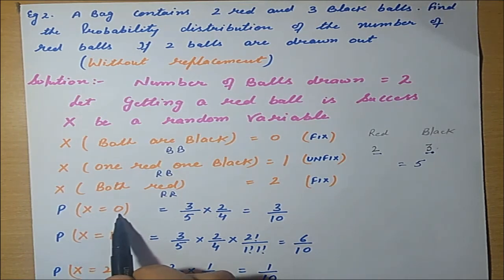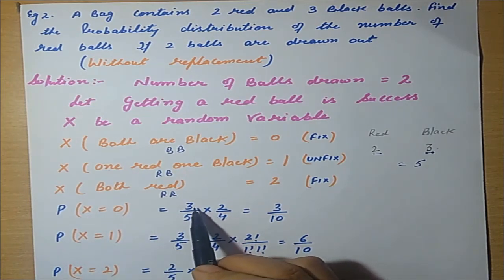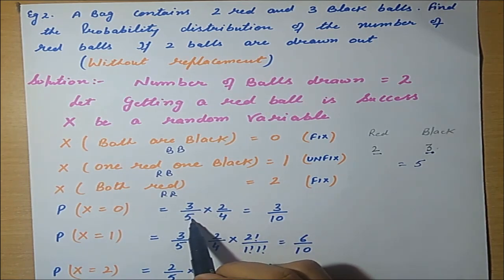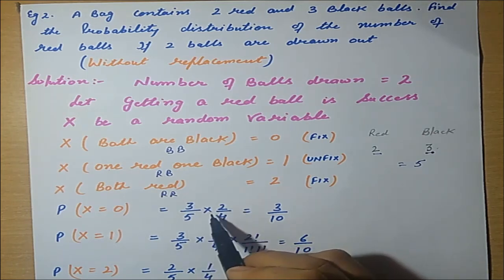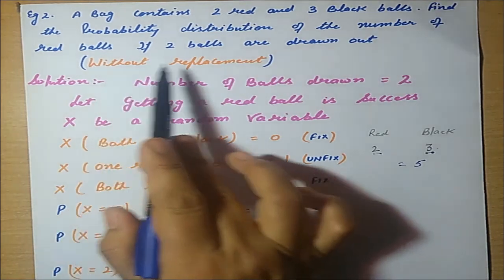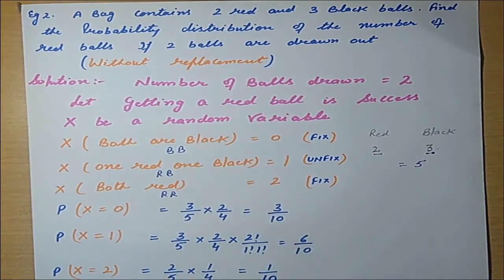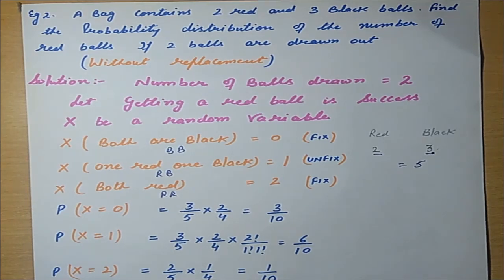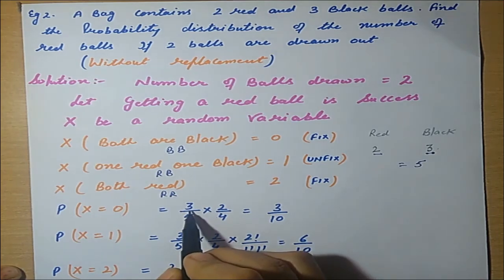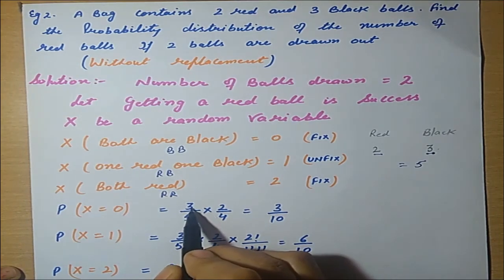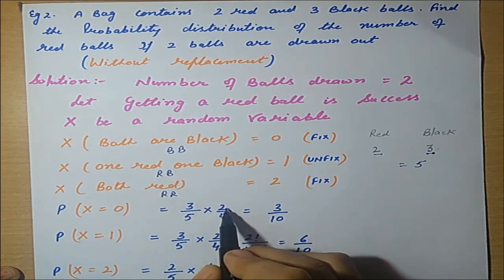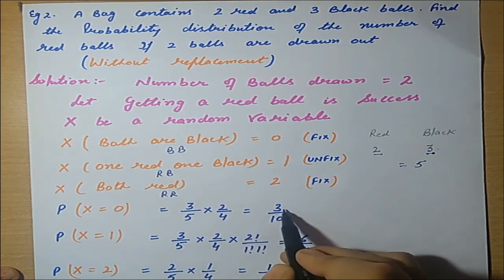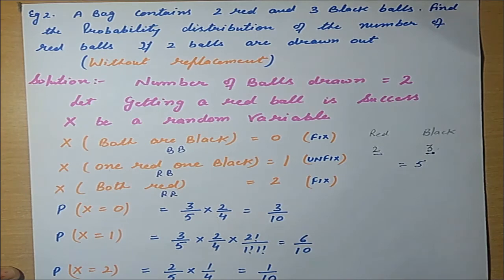When x is equal to 0, meaning no red ball is there, how many total black balls are there? 3. Total black balls divided by total number of balls, 3 upon 5, multiplied, because the case is without replacement. Without replacement means outcomes will change, whether favorable or total possible outcomes. So when we have taken out 1 black ball, 3 upon 5, then 1 black ball is less, so it will be 2, and the total will be 4. 3 upon 10 after doing the calculation.